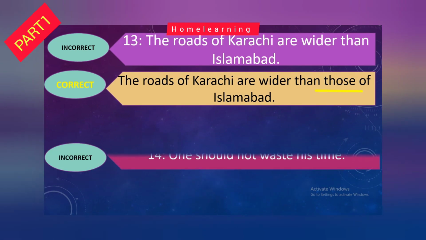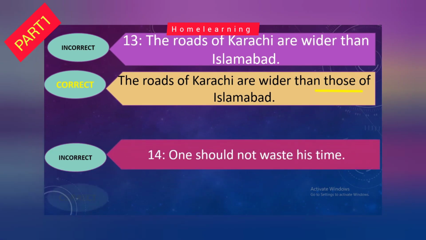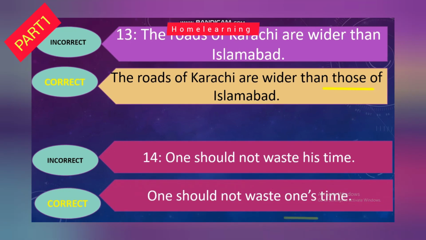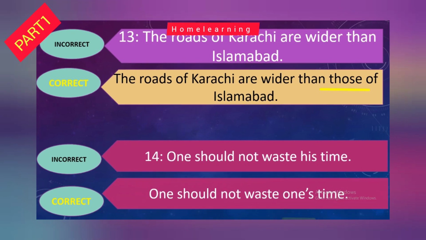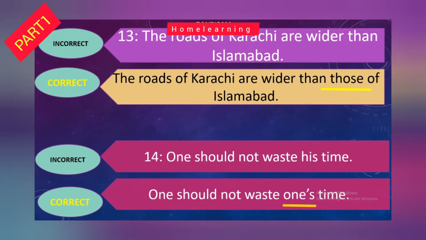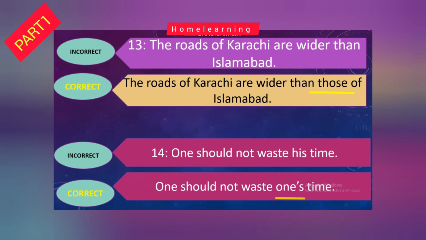Last but not the least, incorrect sentence is: One should not waste his time. And the correct is: One should not waste one's time. And the reason is so simple. In this sentence, "one" is an indefinite pronoun meaning anyone. The possessive of "one" is "one's".